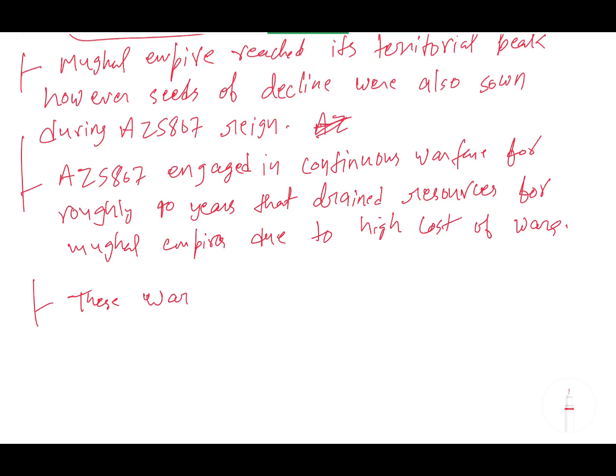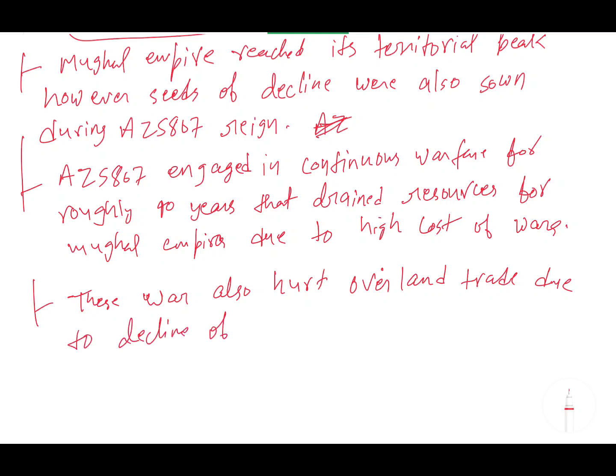The next point, these wars also hurt overland trade due to decline of production and law and order. This is but obvious.